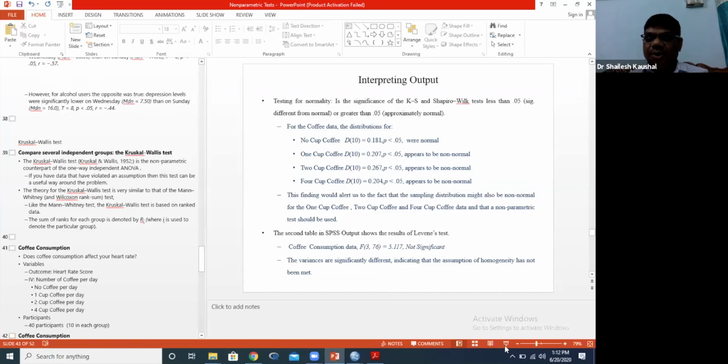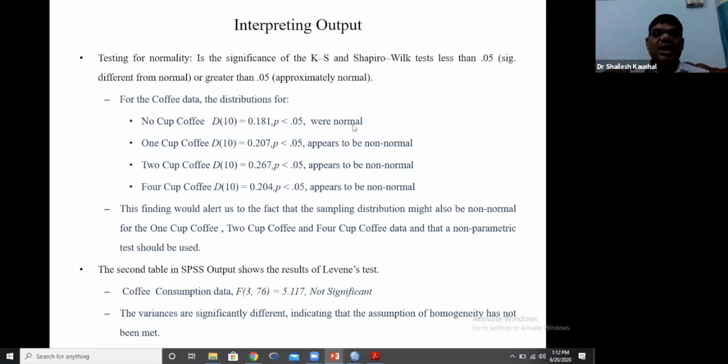Now I am taking the next. Now how to report this result? Now the question is how to report our result. So we will report normality and homogeneity of our data. So in this case data is normal because p value is greater than 5%.